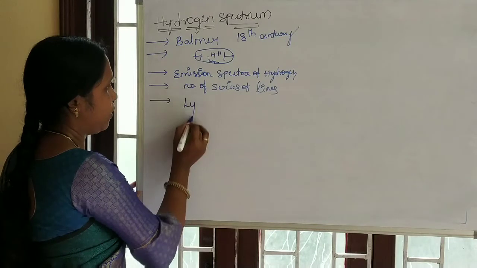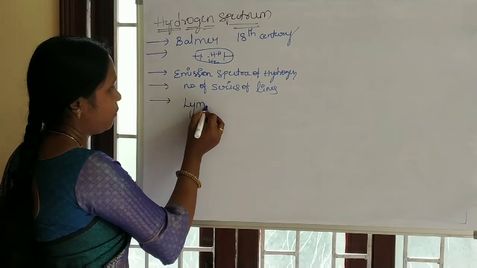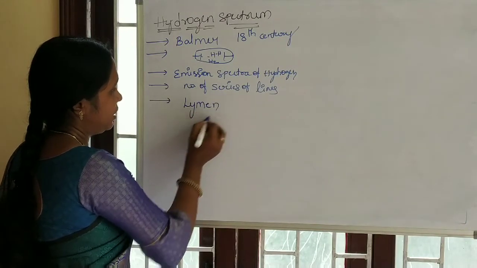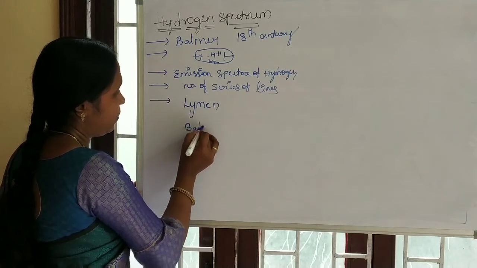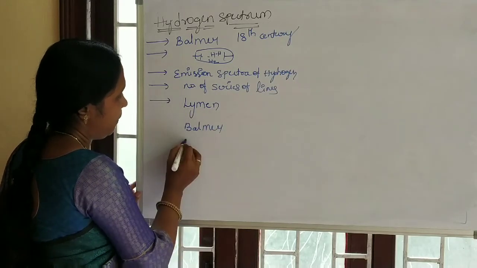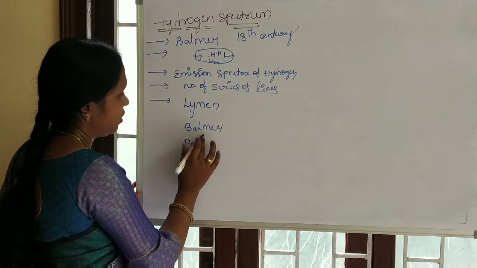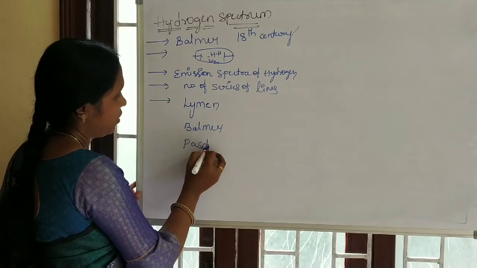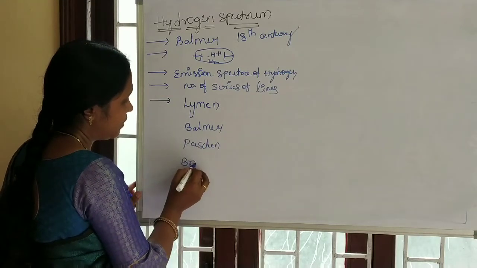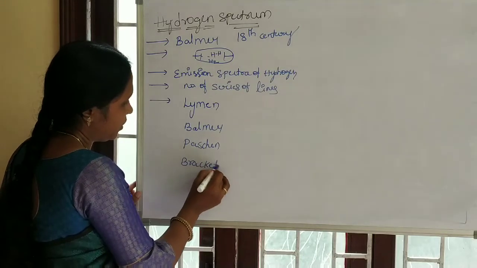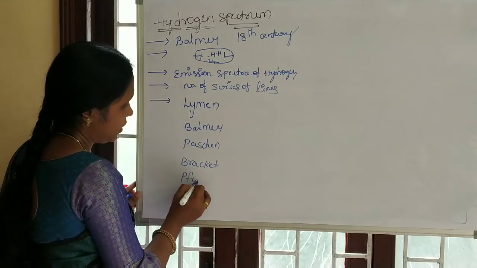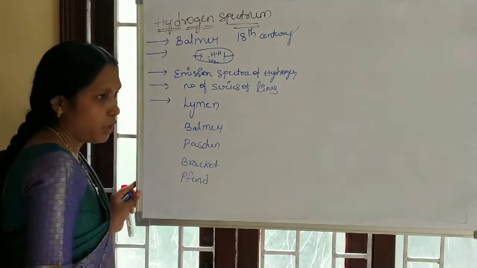Mainly five series of lines are observed: Lyman, Balmer, Paschen, Brackett, Pfund.